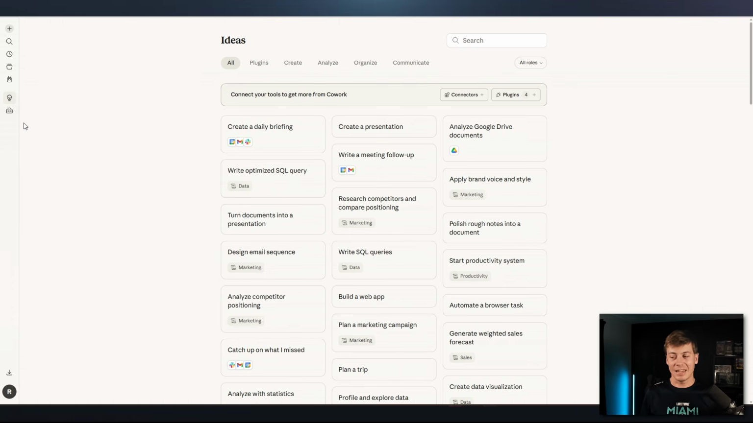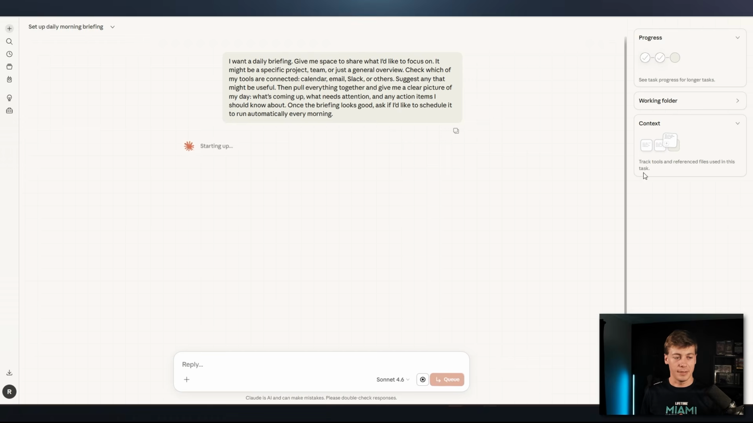And why I like ideas quite a bit, especially for someone that is just brand new. Let's say we want to create a daily briefing. We already have these tools connected here. You can click on that, and then you'll see it automatically generates us a prompt. I want a daily briefing. Give me space to share what I'd like to focus on. It might be a specific project, team, or general overview. Check which of my tools are connected, then pull everything together and give me a clear picture of my day, what's coming up, what needs attention, any action items I should know. Once the briefing looks good, ask if I'd like to schedule it and run automatically every single morning.